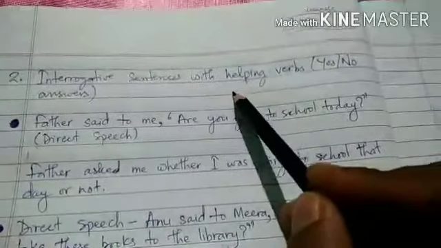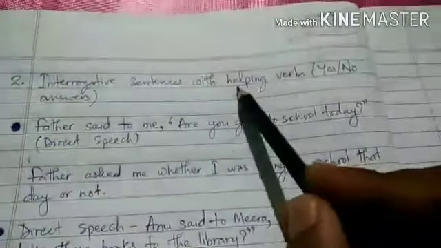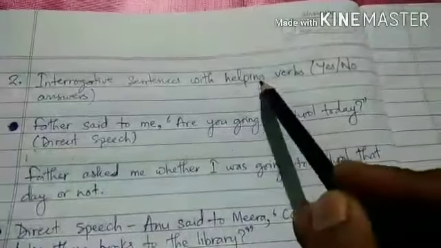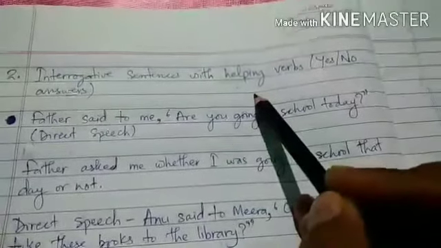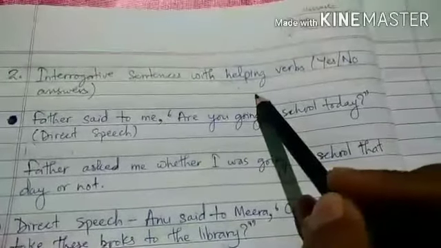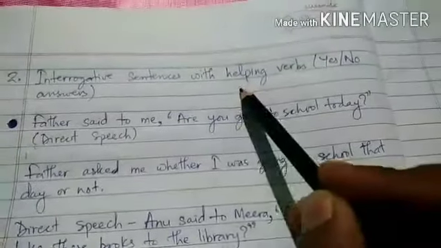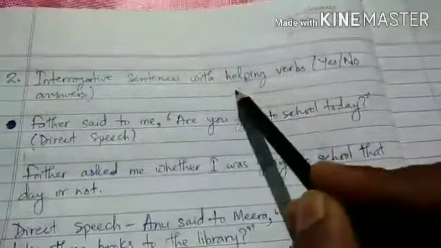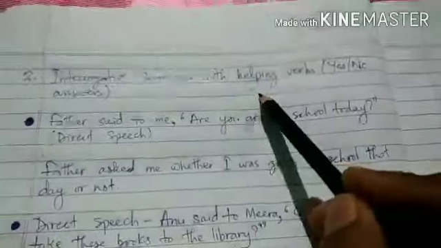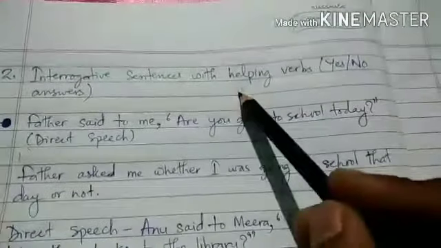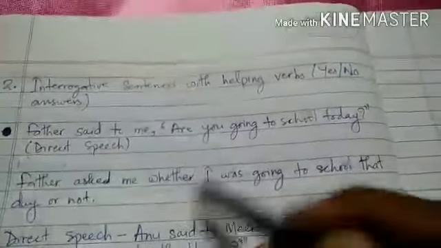But here we have to understand some important points. Whenever we change these question sentences with helping verbs into indirect speech, the conjunction that, which is mostly used in indirect speech when the dialogues are assertive sentences, will be changed into whether or if.